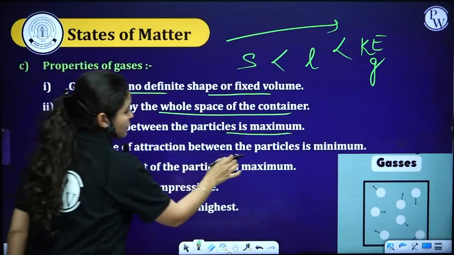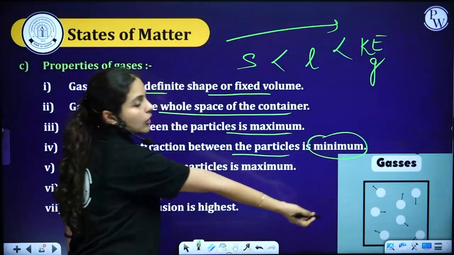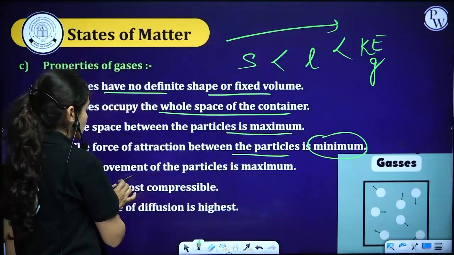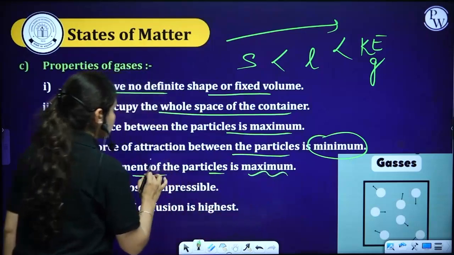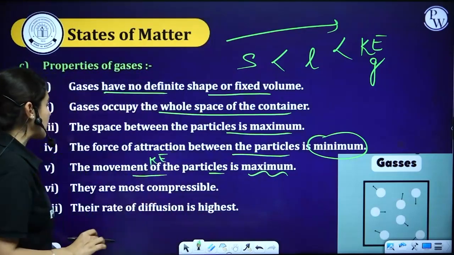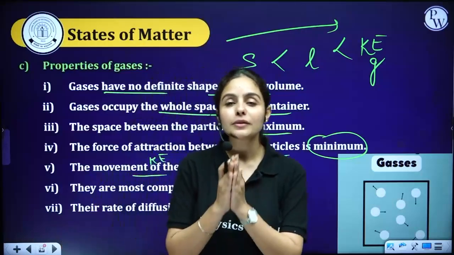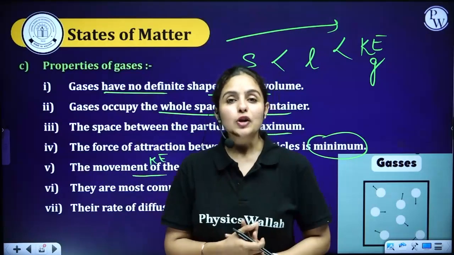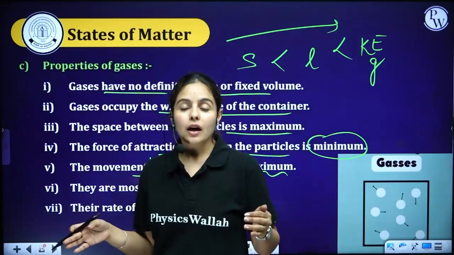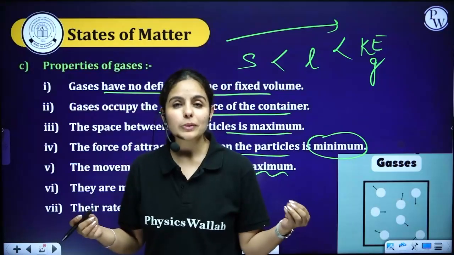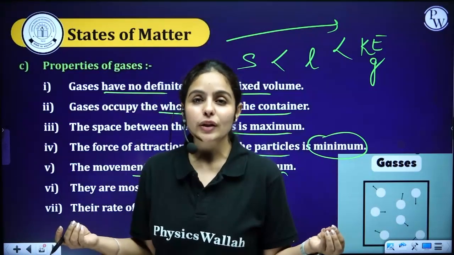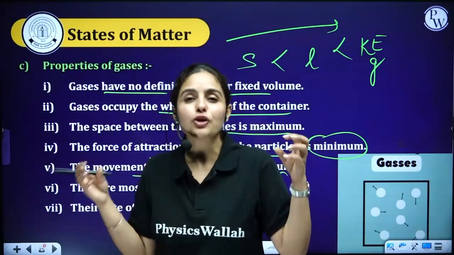Force of attraction between particles is minimum. Obviously, long distance relationship. Movement, kinetic energy would be maximum in case of gases. They are most compressible. I'll give you one nice example for this. You might have seen nowadays in birthday parties, people do birthday decorations in a very unique way.